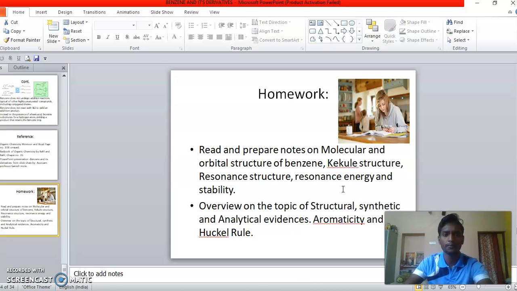Today's lecture homework: read and prepare notes on the molecular and orbital structure of benzene, then calculate structure, resonance energy and stability. Tomorrow, an overview on the topic of structural, synthetic and analytical evidences, then aromaticity and Huckel rule. Just overlook it using the reference book.